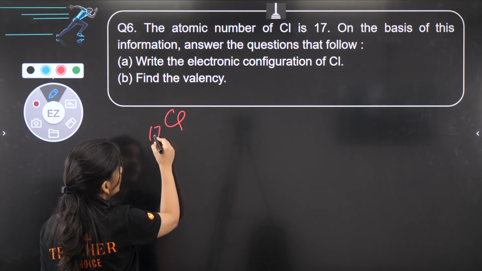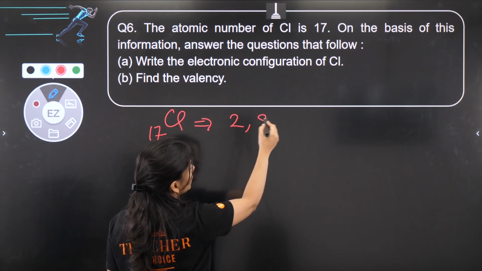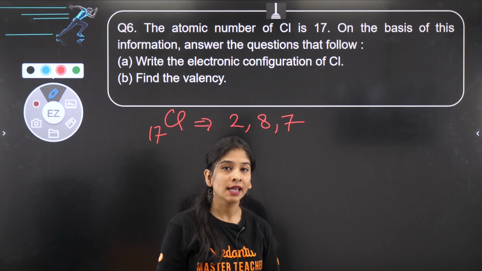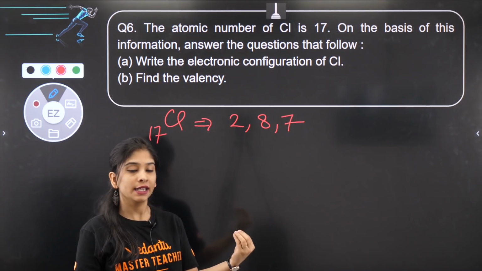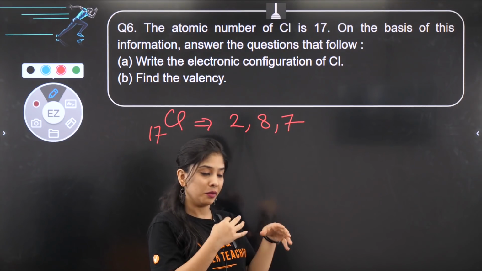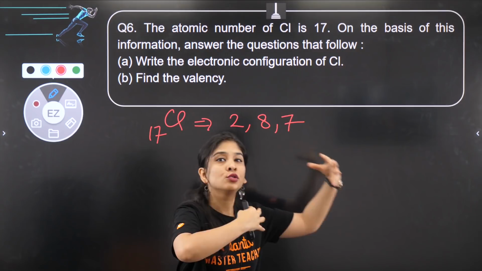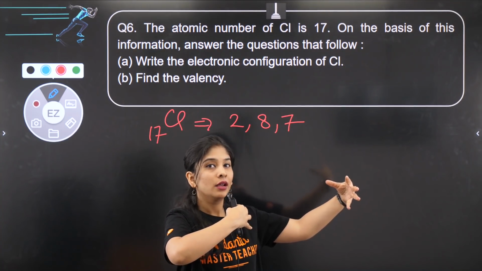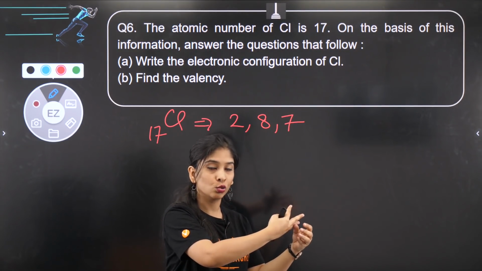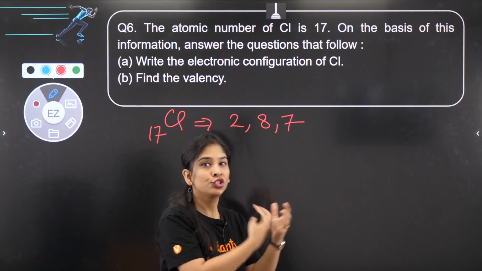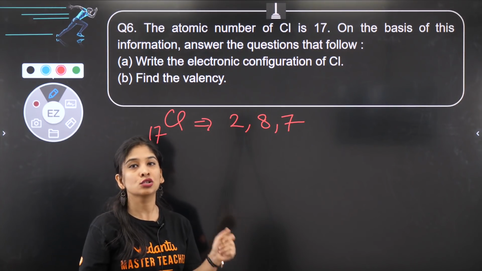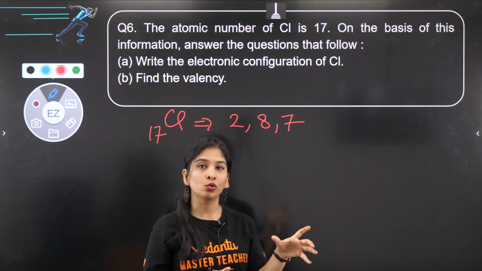Chlorine is having 17 as the atomic number, so the configuration would be 2, 8, 7. And valency, 7 valence electron means to stabilize itself. What is valency? The tendency of an element, or we also call it combining capacity of any element. If any element wants to combine with the other element, how will it combine? It will not do it on its own, right? So how many electron it is going to lose, gain or share to combine, okay? And how much to lose, share and gain is totally going to depend upon the octet rule.